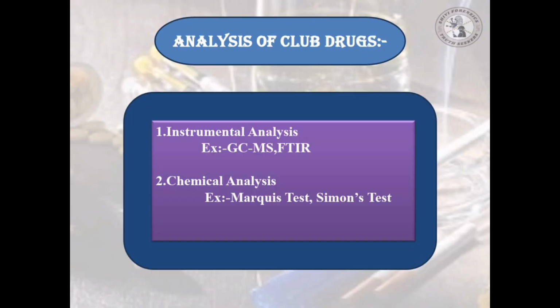Now we come to the analysis of club drugs. We use two techniques, chemical and instrumental. Chemical analysis means the Marquis test and the Simon test, and then instrumental analysis means GCMS, which is a combined form of chromatography and spectrometry. GCMS means gas chromatography mass spectrometry, and then FTIR.